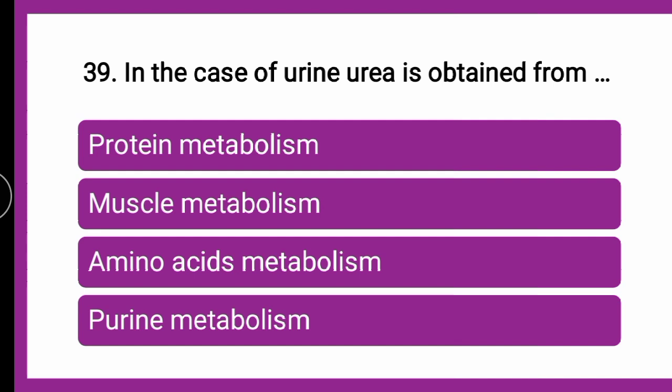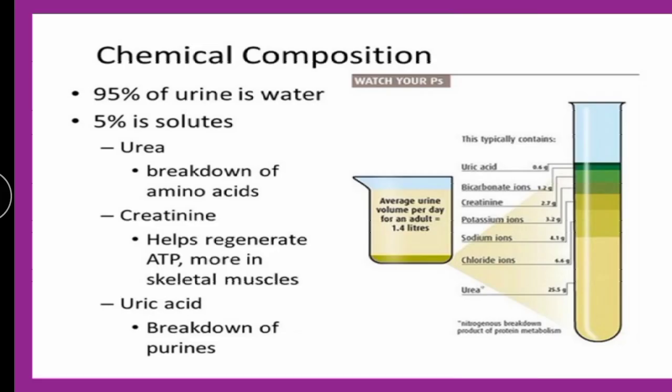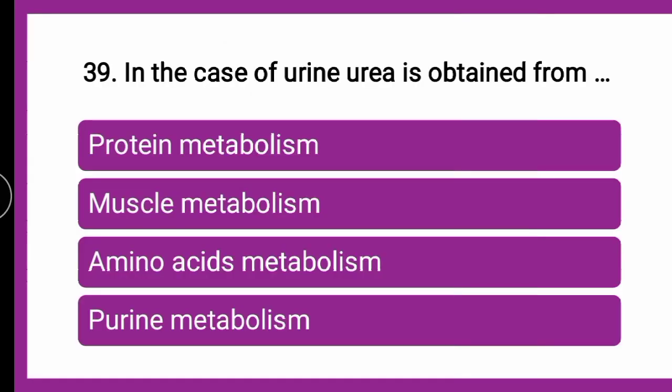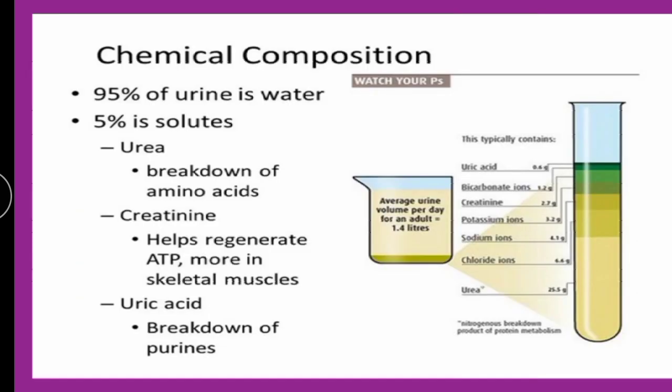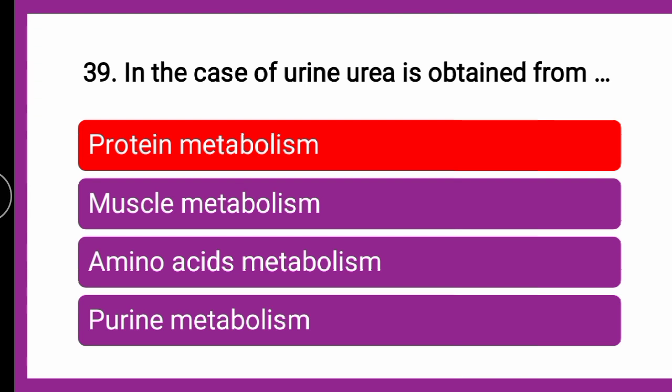Now urea structure, if you will see, is NH2, C double bond O, NH2. So it is obtained from the breakdown of amino acids. Amino acids are the building blocks of proteins. So the correct answer is it is protein metabolism.